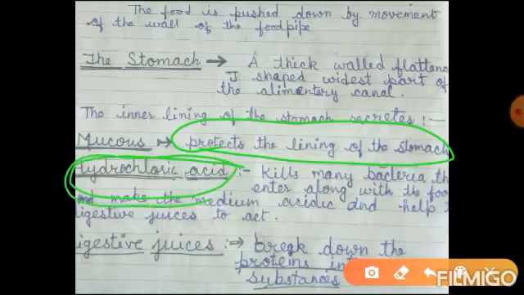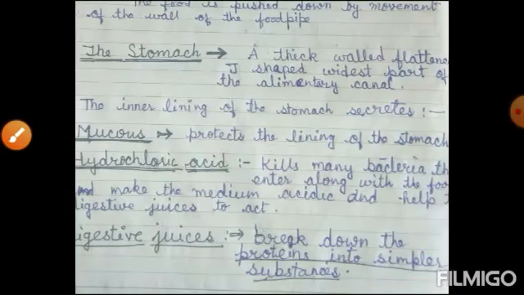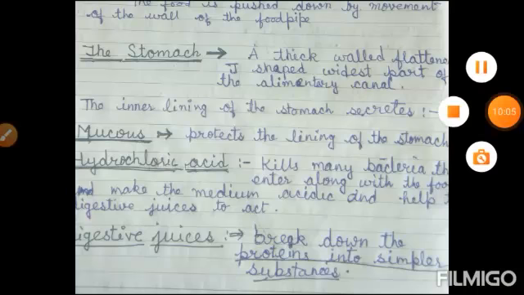Hydrochloric acid kills many bacteria that enter along with the food, and makes the medium acidic and helps the digestive juices to act. The digestive juices break down the protein into simpler substances. This is peptone mainly.